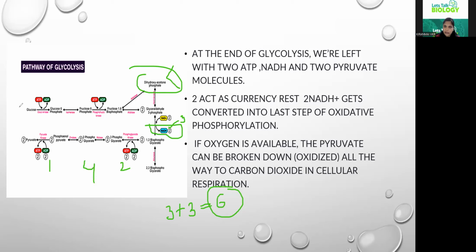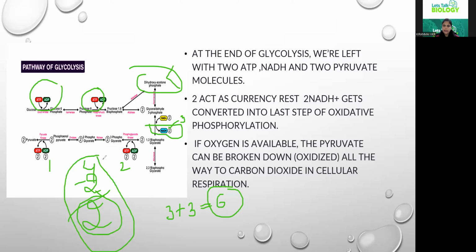But in glycolysis 2 ATPs are utilized, so at the end 2 ATPs are the net gain. Directly we obtain 2 ATPs, and in the other form a total of 6 ATPs. This is what we have in the glycolysis process.